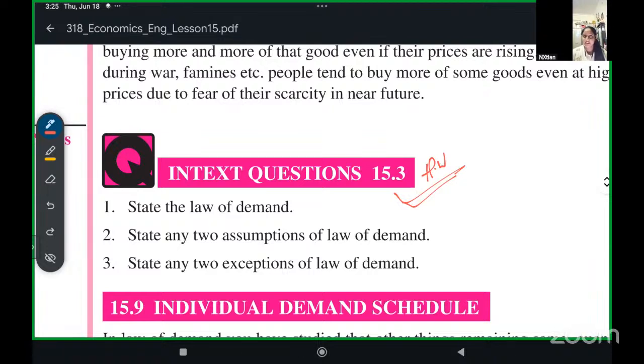Okay, please revise whatever I have taught till now. Please revise till exceptions, Sam and Nakul, both of you. And we'll be meeting now on Tuesday.